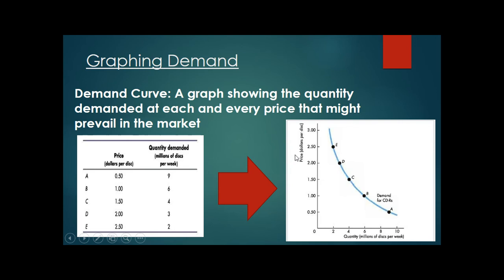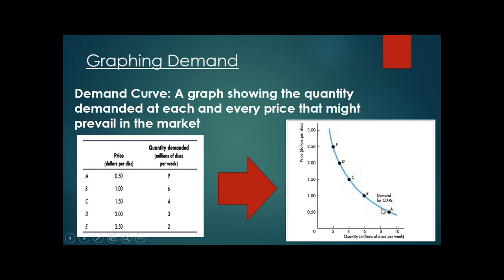So we're going to use these exact same numbers to create a graph. On this graph, we have our x-axis, which is quantity demanded, in millions of discs per week, and we're going to draw 2, 4, 6, 8, 10. Then on our y-axis are different price points: 50 cents, $1, $1.50, $2, $2.50, $3. And then we're going to plot all of our points.